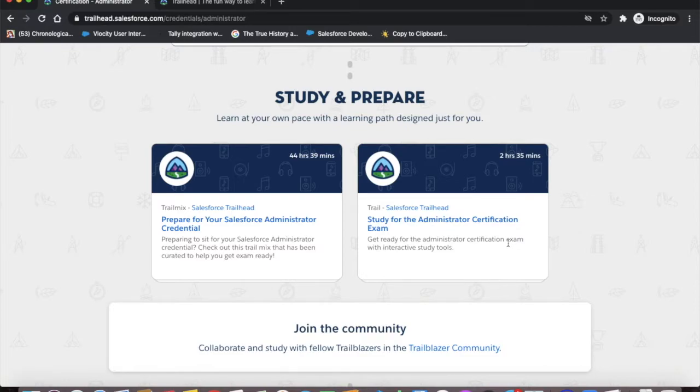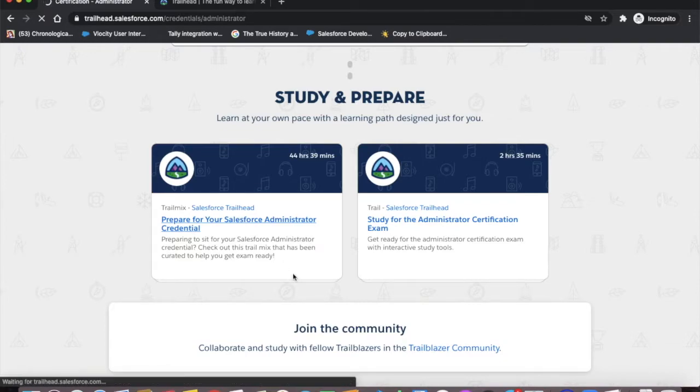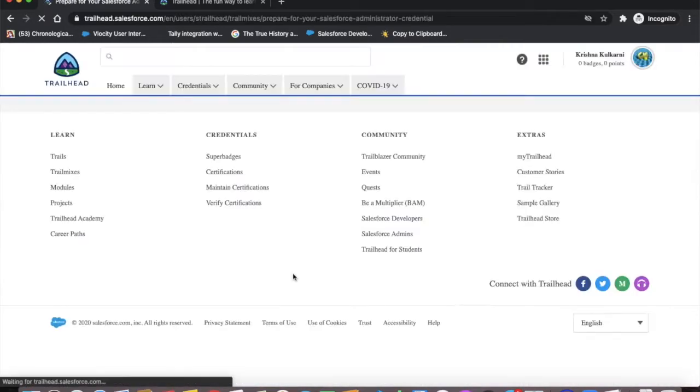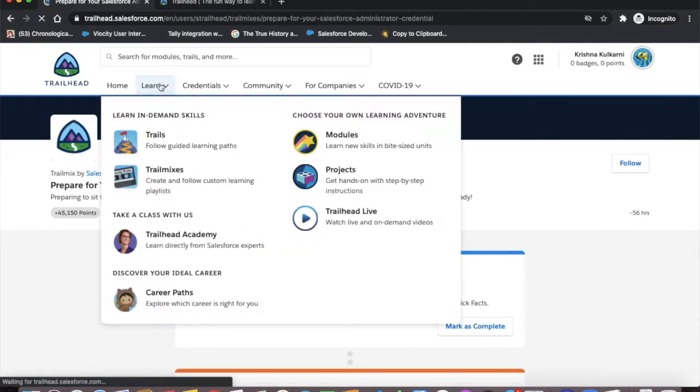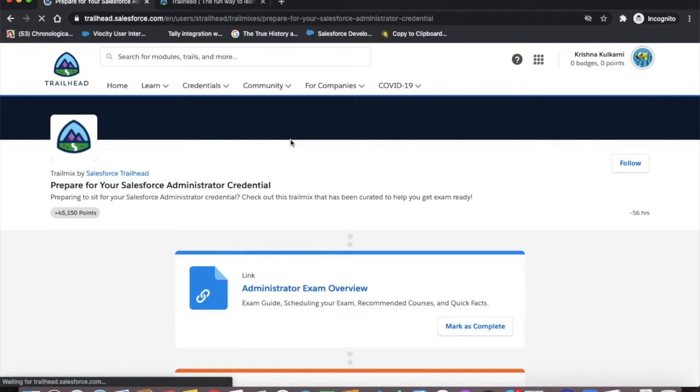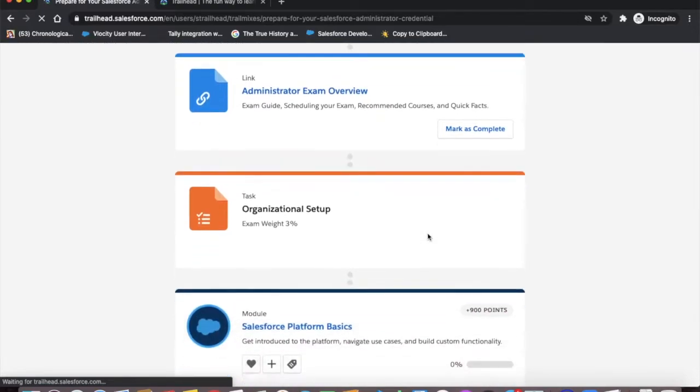It also mentions the hours it can take. For example, here it says around 44 hours to prepare. If you are a beginner, you should proceed with the chapters one by one in sequence. Also you can bookmark this link.